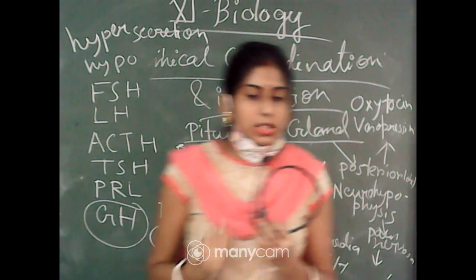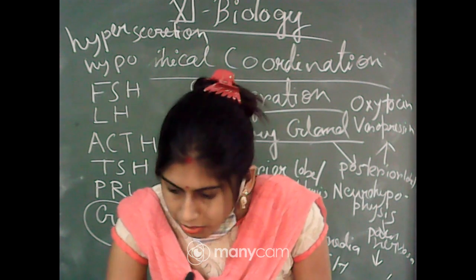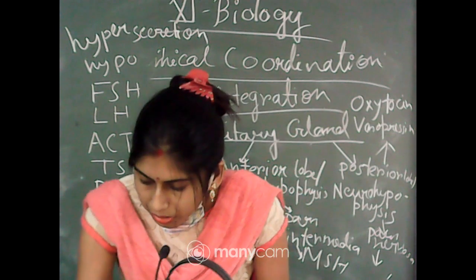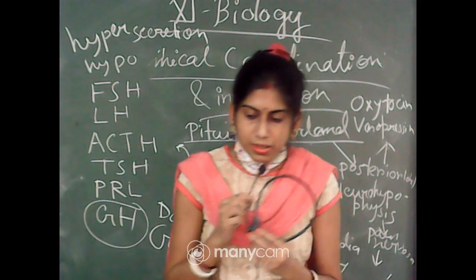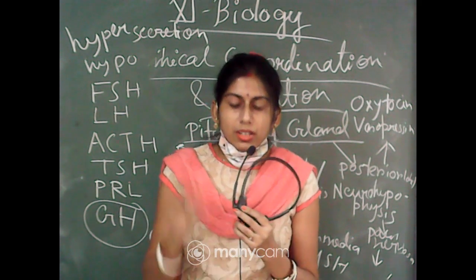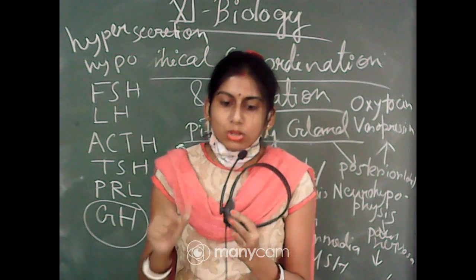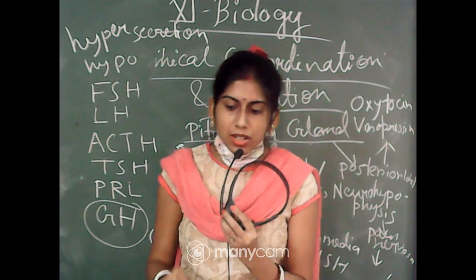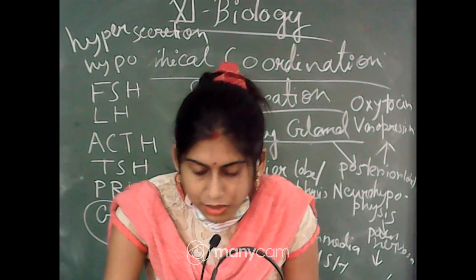Okay, so up to this portion, understood everyone? Ma'am, please tell me the syllabus for the exam. Your syllabus for the exam is from unit 1 to unit 3, only the chapters which are in your revised syllabus. As you know, from these units only some parts are in your syllabus, and some parts are removed in your revised syllabus. Questions will be asked from only those parts which are in your revised syllabus. Unit 1, unit 2 and unit 3, that means up to the cell cycle and cell division.